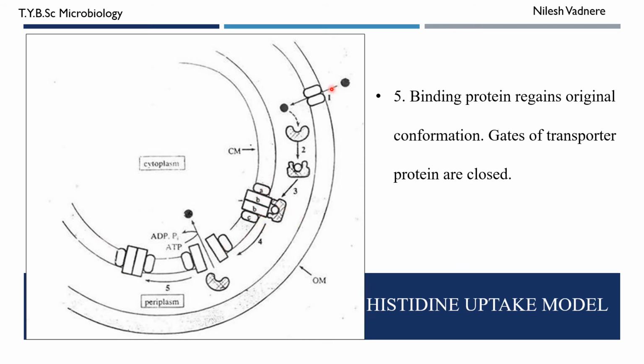Okay, so histidine enters into the periplasm through porine, binds to the histidine binding protein, which undergoes conformational change, then binds to the ABBC protein. ABBC protein hydrolyzes ATP to ADP and inorganic phosphate, and the histidine is transported into cytoplasm and the ABBC protein regains its original conformation. The gates are closed. So this is how the histidine is uptaken by the cell.